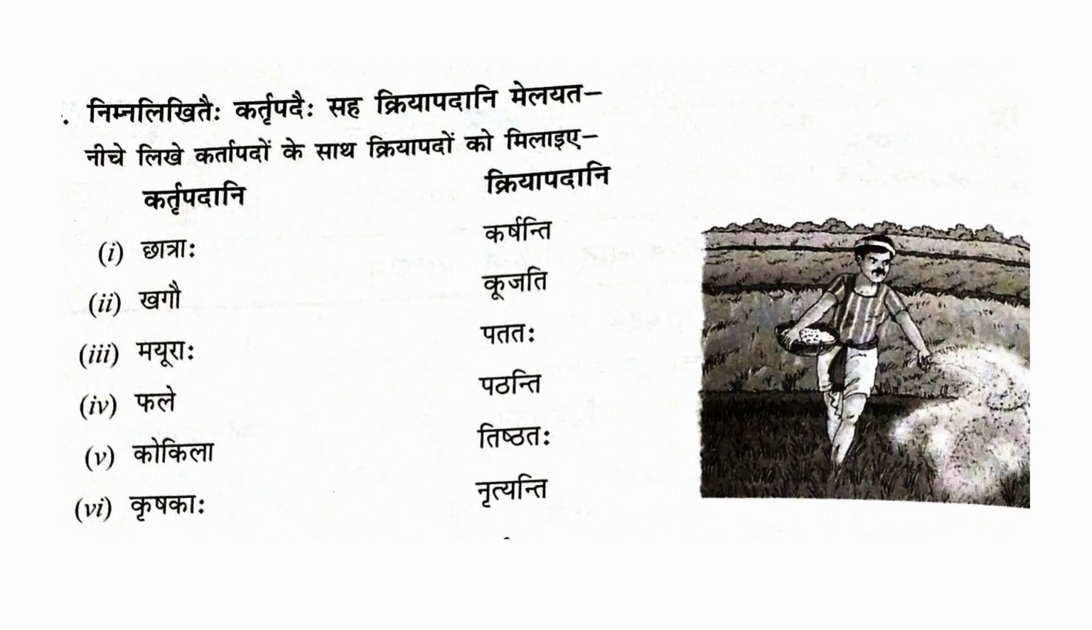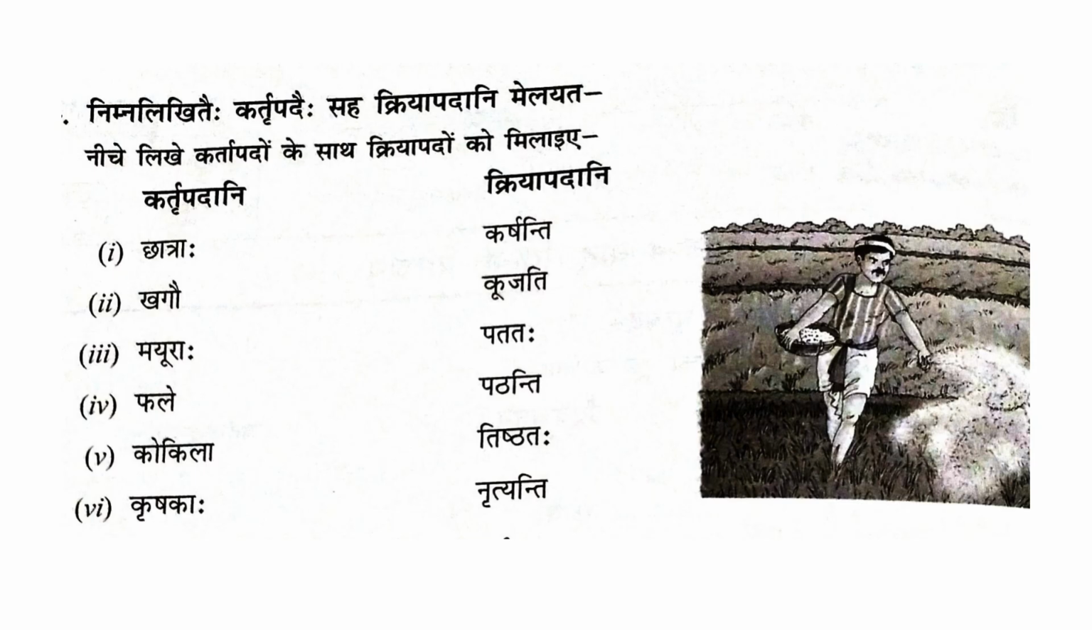Mayuraha means peacocks. It's Bahuvajanam. So Mayuraha, what do the peacocks do? They are dancing. Mayuraha nrityanti. Phale is Dvivajanam. Phalam, phale, phalani. And the only leftover Dvivajanam verb is patataha. So phale patataha.